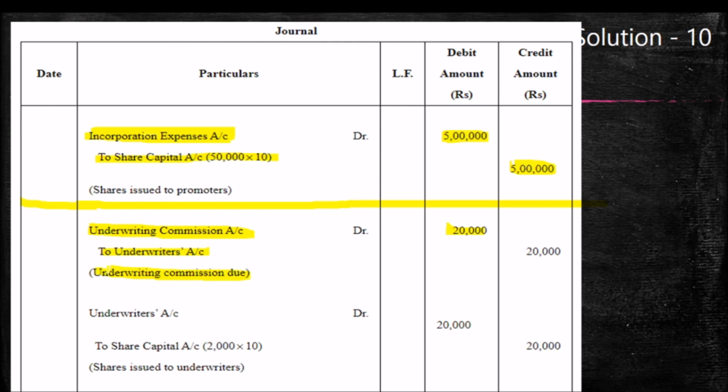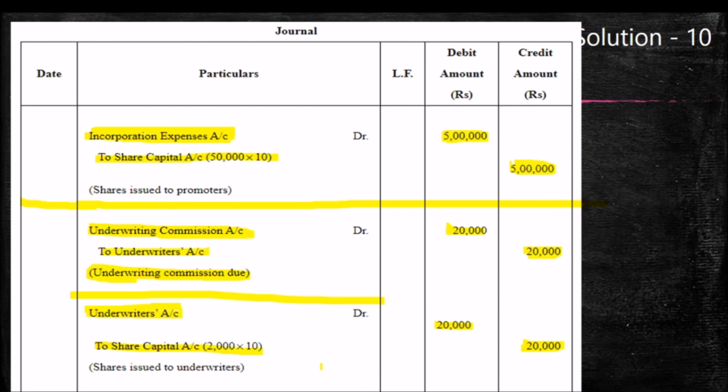The company has to pay 20,000 as underwriting commission, but the company issues shares to the underwriters for that value of shares. So underwriters account debtor to share capital 20,000. That is the second entry when shares are issued to the underwriters.